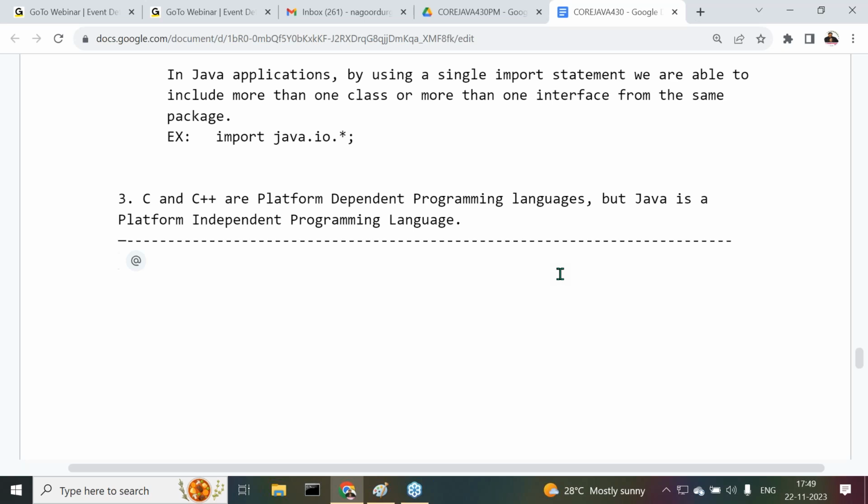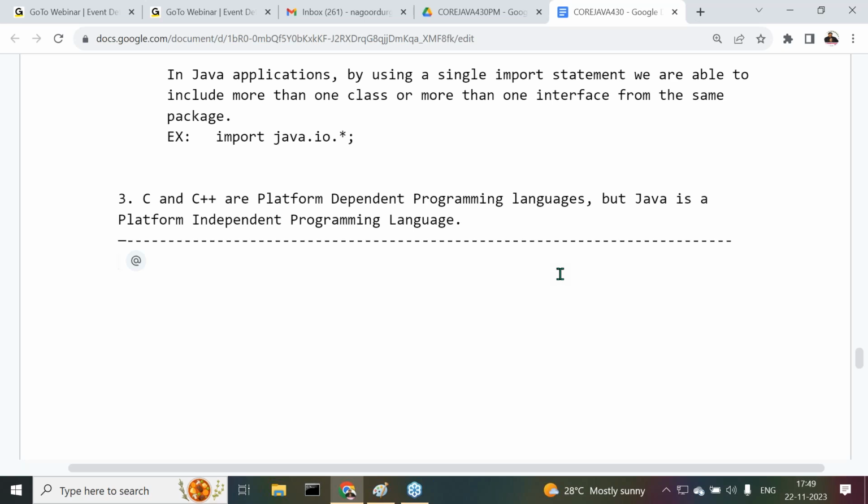If any programming language allows its applications to perform compilation and execution on the same operating system, not on two different operating systems, then that programming language is called a platform dependent programming language. Yeah, this step is important.